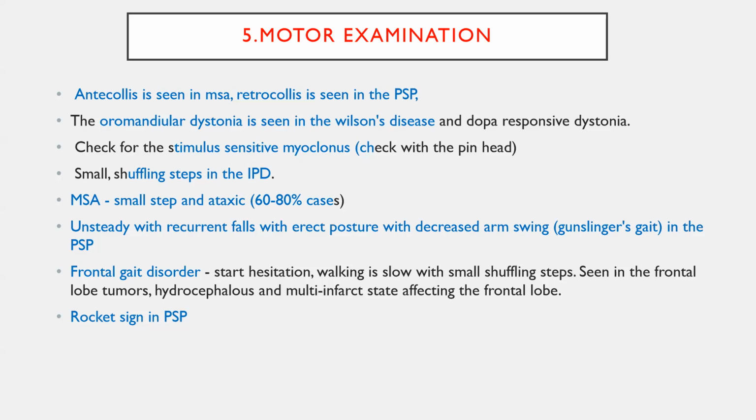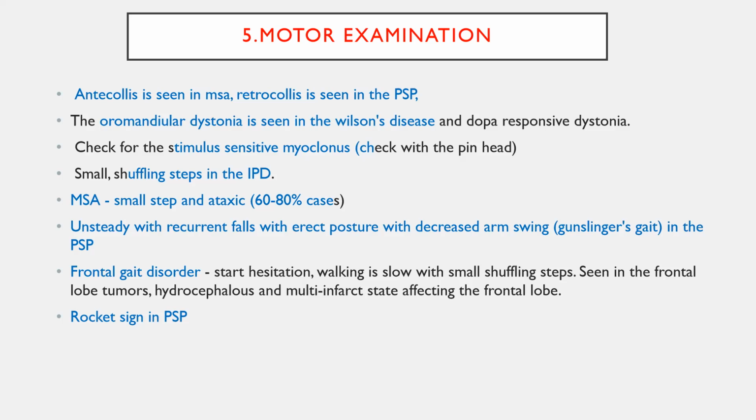Small step with ataxic gait, again in multiple system atrophy. In unsteady gait, recurrent fall, erect posture with decreased arm swing, bilaterally symmetrical, that is called gunslinger's gait, is seen in PSP. Frontal gait disorders, most commonly in a setting of frontal lobe tumor, hydrocephalus, normal pressure hydrocephalus, multi-infarct state, vascular Parkinsonism, you can see frontal gait disorders.